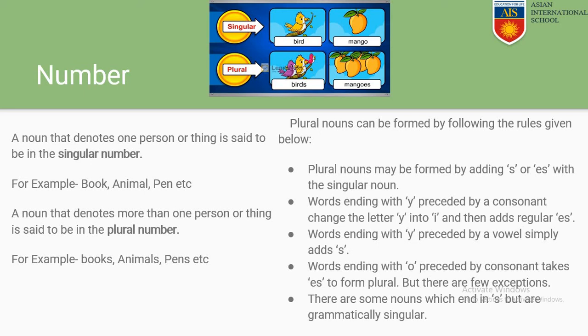Words ending with o preceded by a consonant take es to form plural. If a word is ending with o and it has a consonant in front of it, then it shall add es with it to make it plural. But there are a few exceptions in this case. There are some nouns which end in s but are grammatically singular. So there are nouns which are singular but they end with s just like that. They end with s but they are not plural.